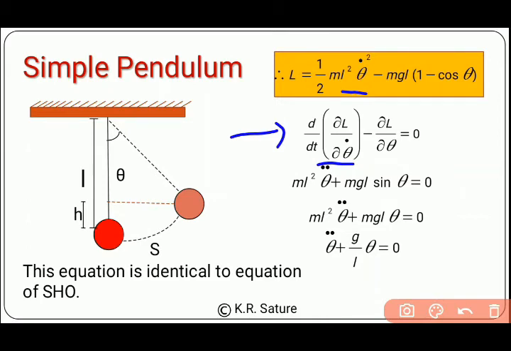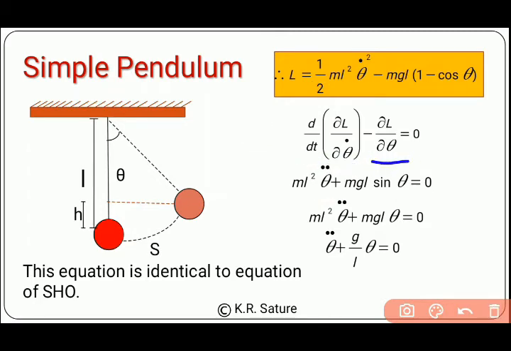That 2 will be cancelled by this 2, and finally we have ml square theta dot. Again we take the time derivative of that, and that's why we will have ml square theta double dot, as we have found here. So this first term is completed.